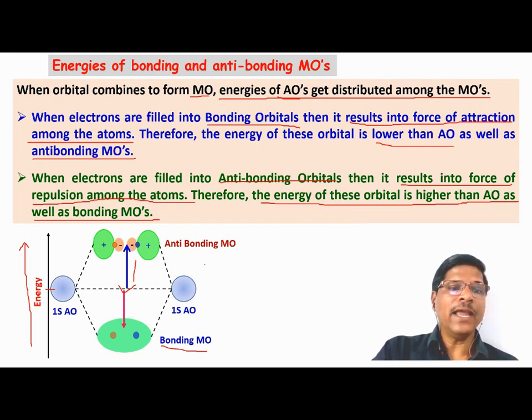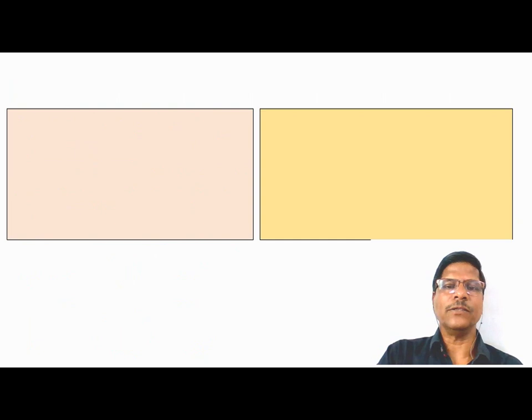The decrease in energy of the bonding molecular orbital and the similar increase in energy of the anti-bonding molecular orbital are the same. This is a very important characteristic regarding the energies of atomic and molecular orbitals.